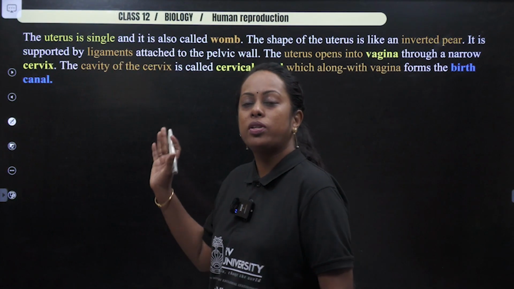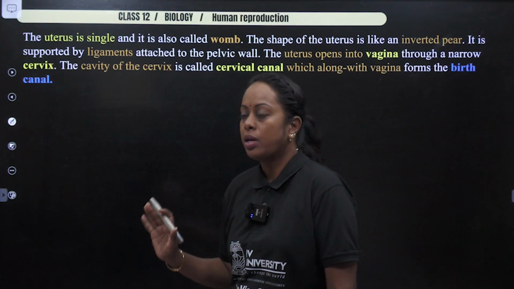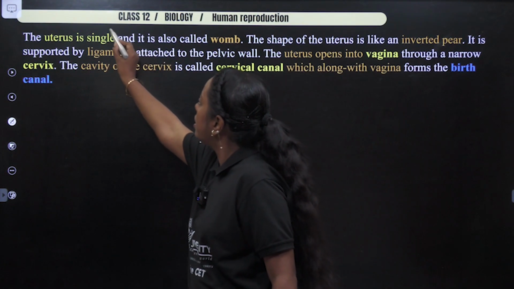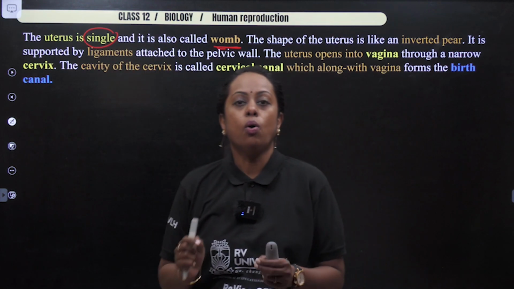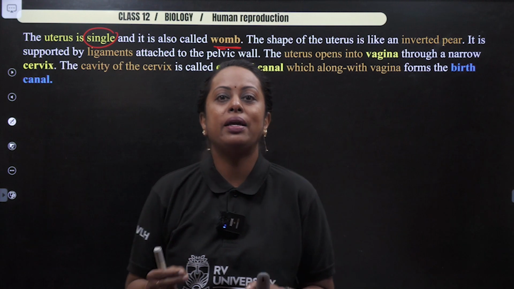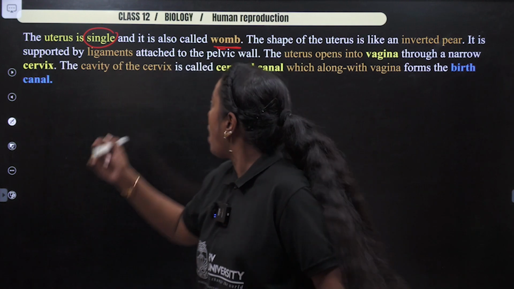Okay, let's move on to the next part, the uterus. As you see, the uterus is single and we have written the term which is called womb. Womb is the region where the baby is going to grow. As you see in the next sentence, the shape of the uterus is an inverted pear-like structure.